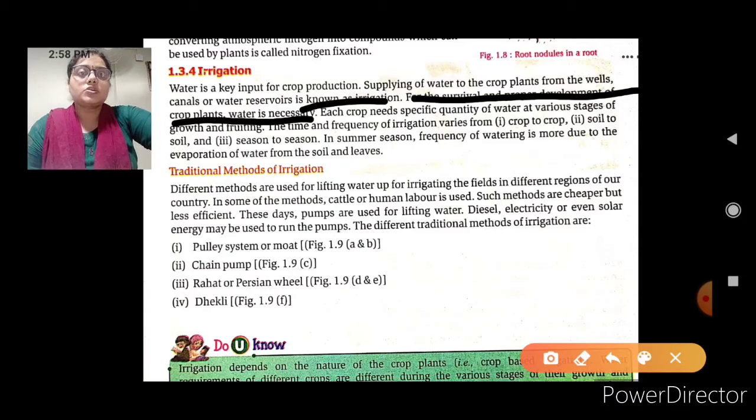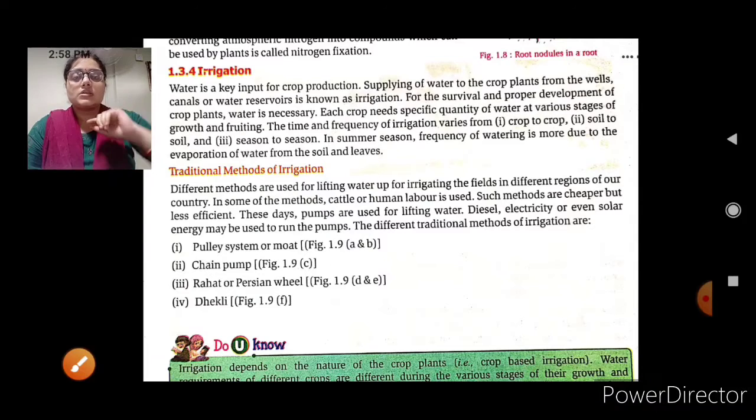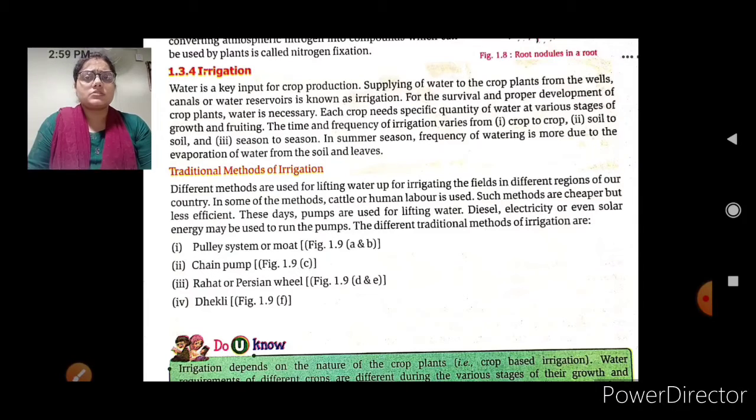Each crop needs a specific quantity of water at various stages of growth, up to fruiting. After the water has been absorbed by the plants, they take their proper growth and are able to give us fruits and vegetables.